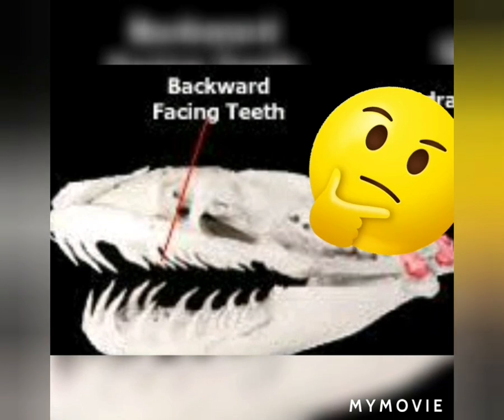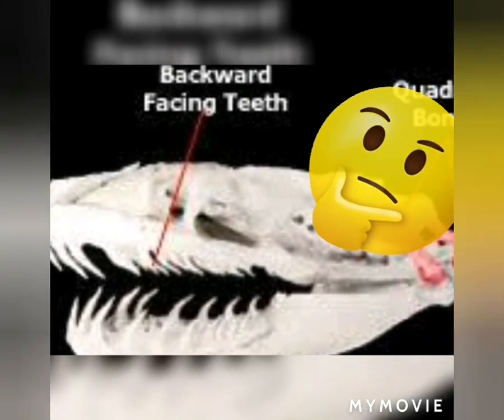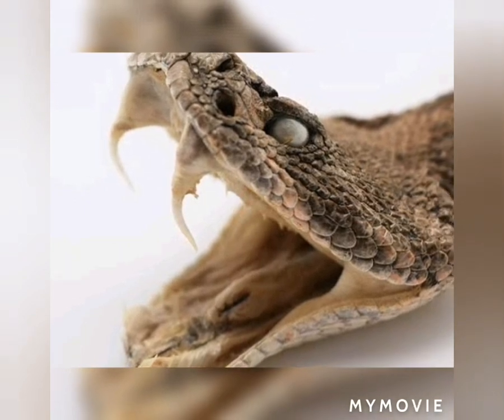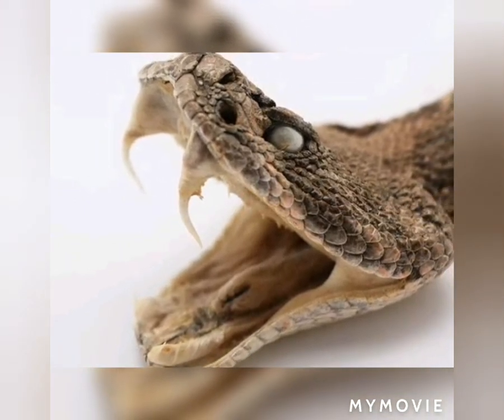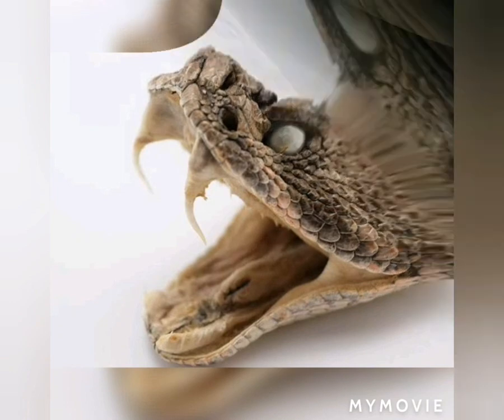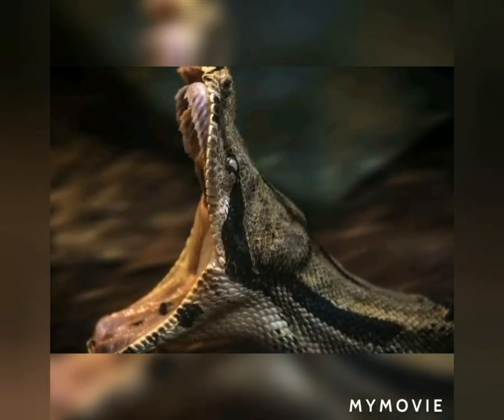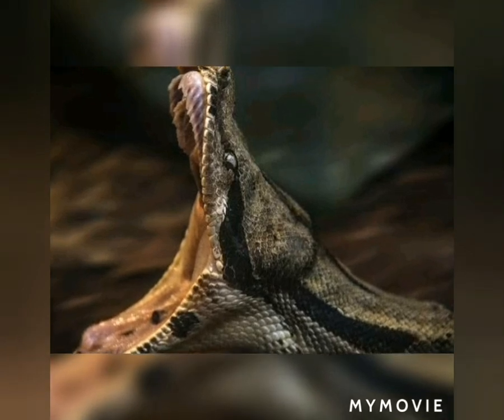They also have a detachable jaw that makes their mouth open wider. Okay, they open their mouth wide, and because of that detachable, flexible jaw, they can easily swallow prey which is larger than their mouth.